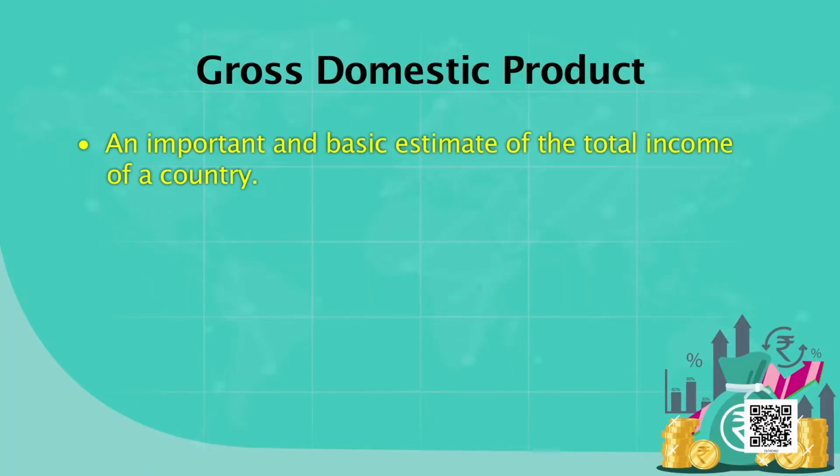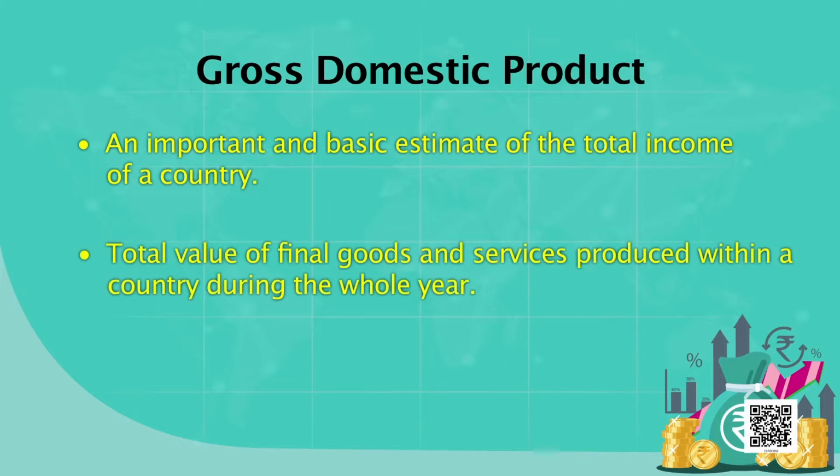Now we have come to understand that all economic activities can be classified into three. And what is this term called GDP? The gross domestic product is the total value of goods and services produced in all the three sectors. All the final goods and services produced in a country in a particular year, 12 months, is called gross domestic product. Final goods means, what is a final good? I already told you, sugar before reaching the consumer is not final; when it is at the point of the consumer, it is a final good. So only the value of the final goods is estimated.